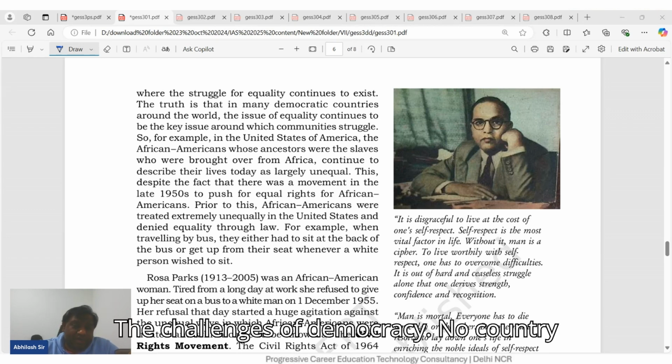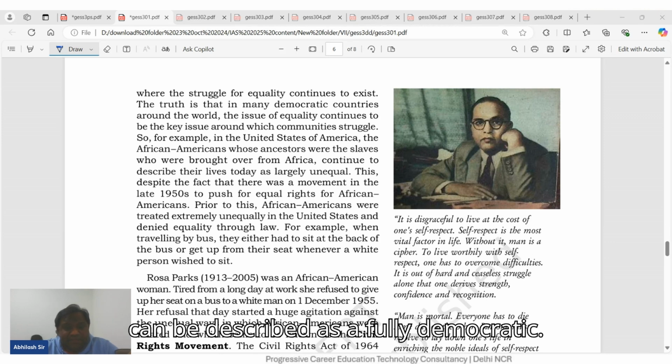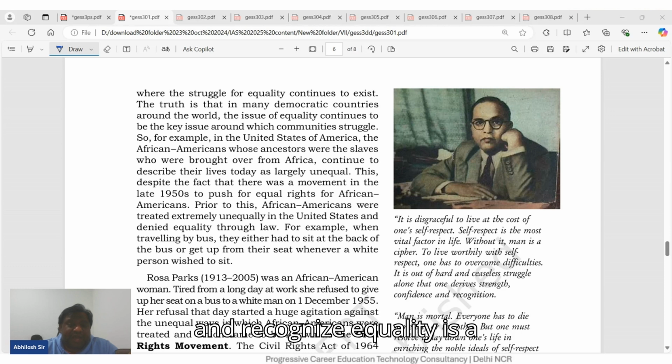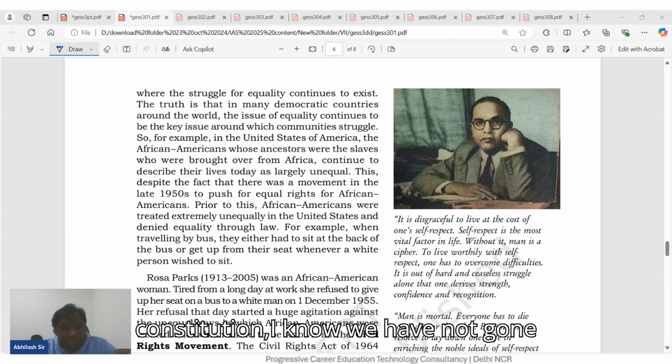Now, challenges of democracy. No country can be described as fully democratic. The struggle to expand democracy and recognize equality is a continuous process involving individuals, communities, and governments. Now, in the Constitution, I know we have not gone through it, but if you get time, do turn the page and read Article 15.